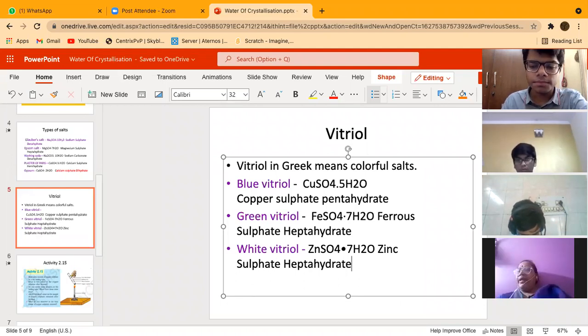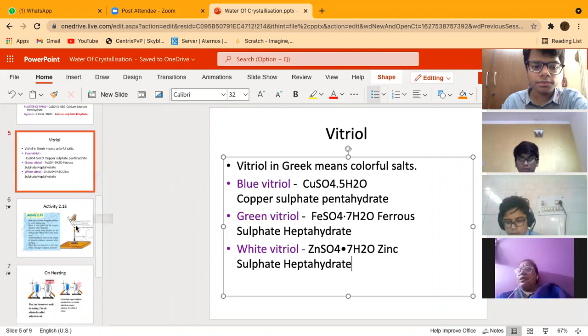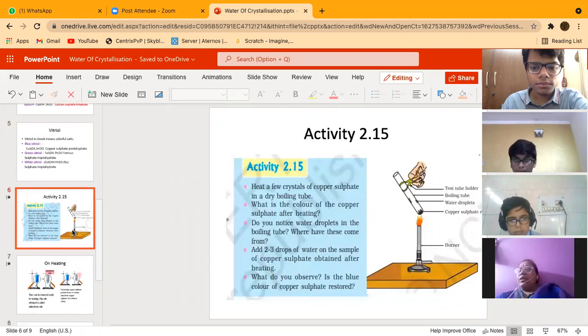Now, zinc sulfate, white vitriol is there, which is white in color. As the color is white, we call it white vitriol, right? What is the IUPAC name? Zinc sulfate heptahydrate, right? So this way, there are different types of vitriol, right?